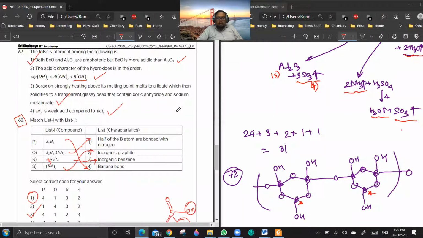From left to right acidic character increases, but from top to bottom basic nature increases. Both are not in the same group, no. Are you getting the point? Yes, sir. As per the data, that is Al2O3 greater than BeO only.